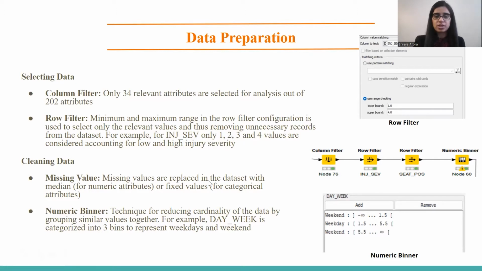output. For example, we binned day of week into 3 bins, which are weekday, weekend, and one more weekend to represent 3 different values in the weekend category, which are Friday, Saturday, and Sunday. We also binned many other attributes, and the whole list will be presented in the end.